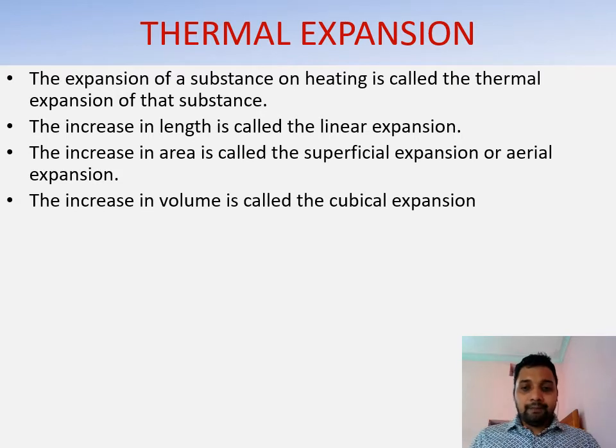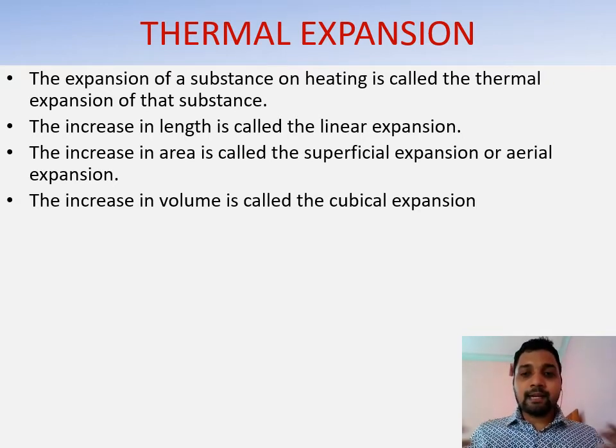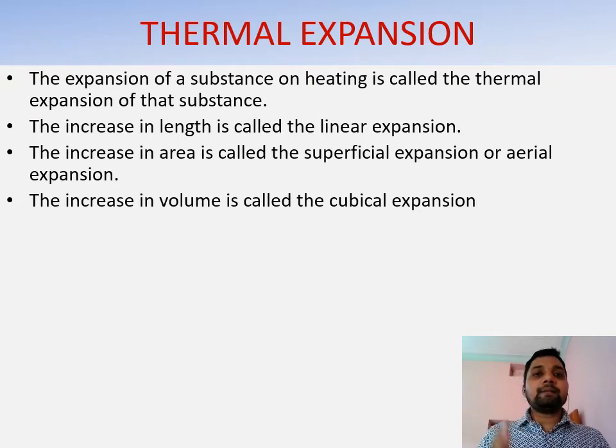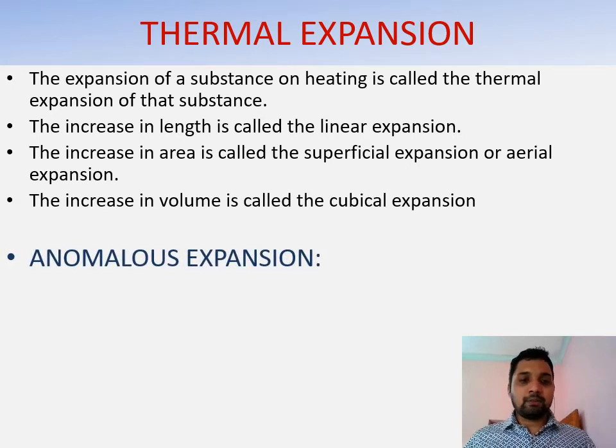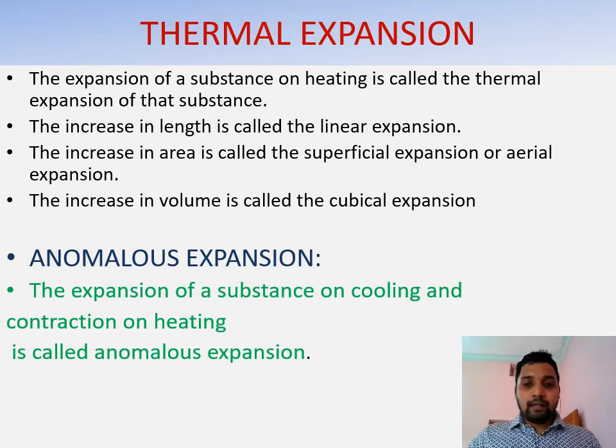Whenever we take a body, with an increase in temperature, size increases: expansion. With a decrease in temperature, size decreases: contraction. If we get the reverse, meaning that with an increase in temperature the size decreases, and with a decrease in temperature the size increases, that abnormal behavior is called anomalous expansion. Anomalous expansion means a body expands on cooling but contracts on heating.